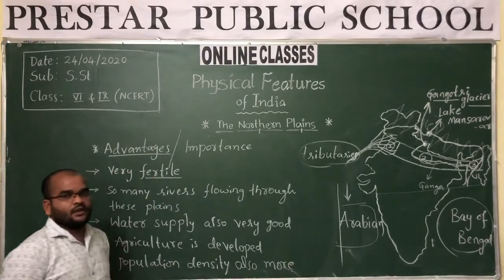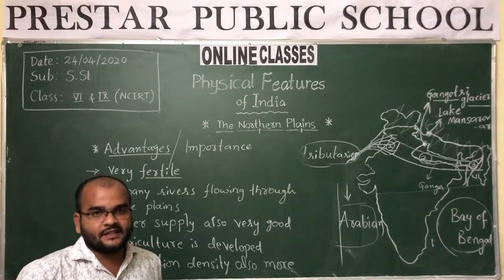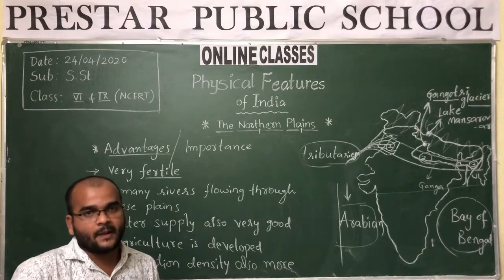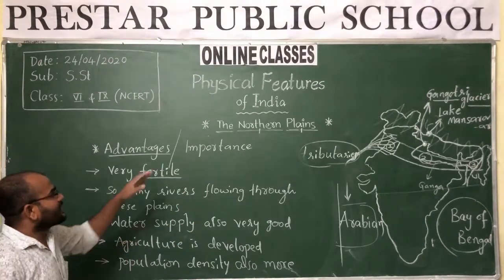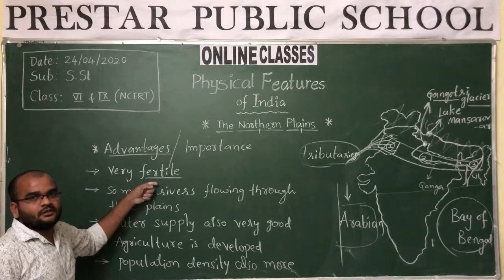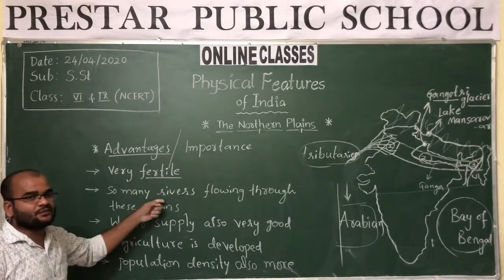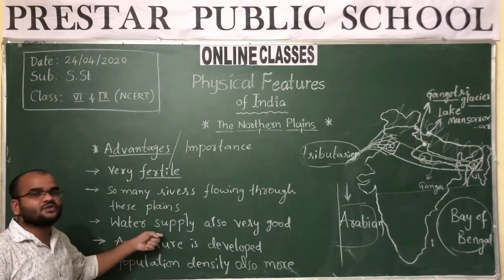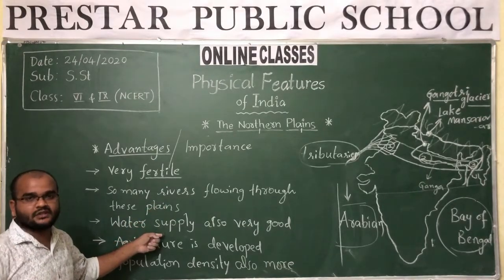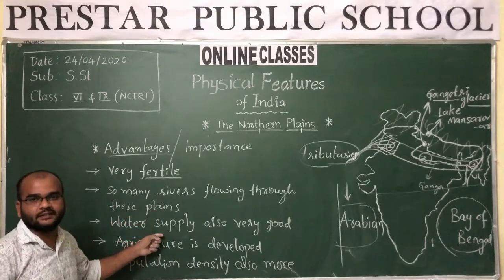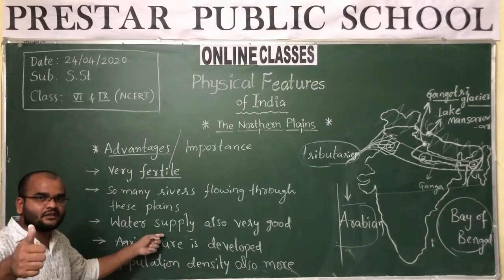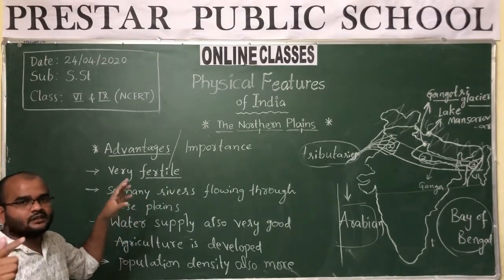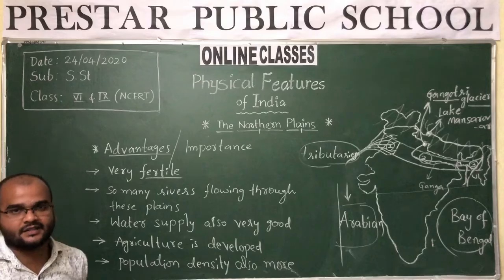See here. From this topic you may get one question like this. Why the population density of northern plains is more? That means here the northern plains are very fertile because so many rivers are flowing through these plains and water supply also available in a good amount. Water is present, land is fertile. That's why these plains are suitable for agriculture.